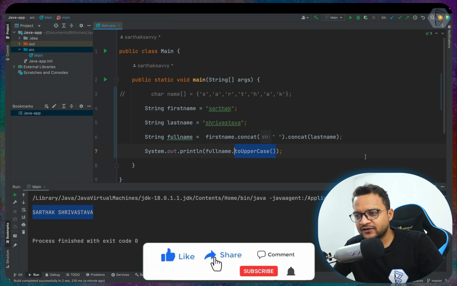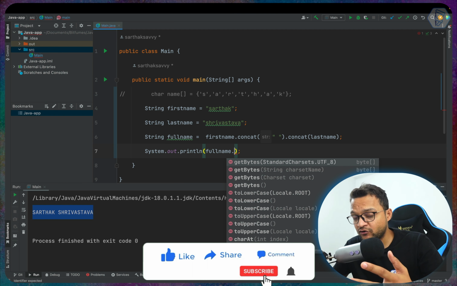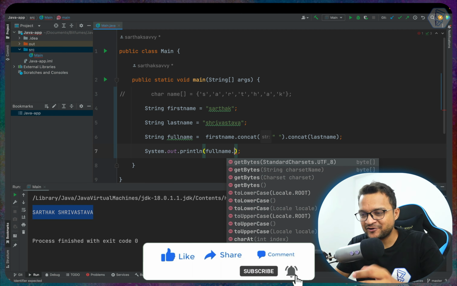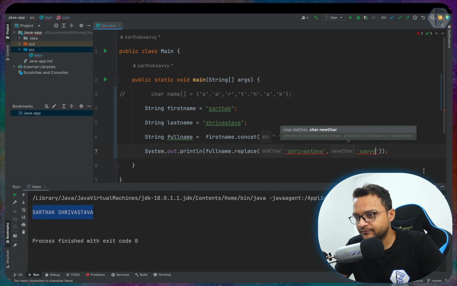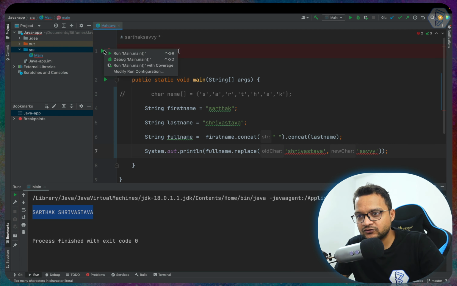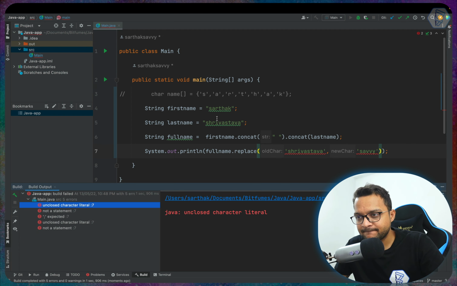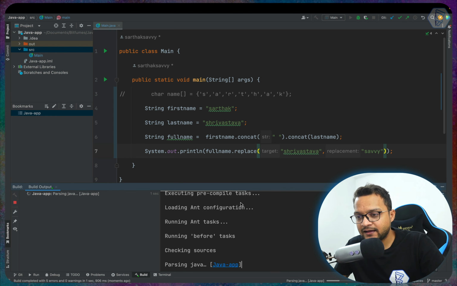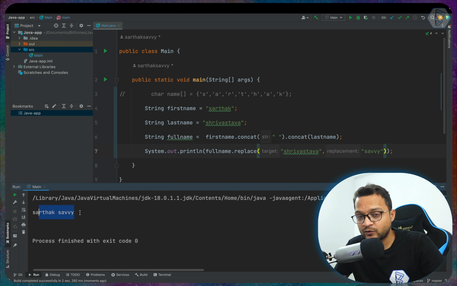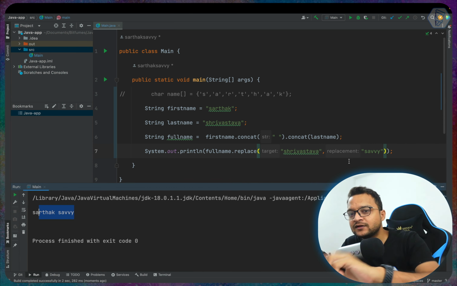There are many methods available for a string, but you need to play around with them. It's not good to show each and every one because all are obvious. Let's have one more called replace. If I want to replace Srivastava with Savvy, like this, let's try to run it. Okay, I think I need to use double quotes like here. Yep, so double quotes are here, and it should replace Srivastava with Savvy. It has replaced Srivastava with the Savvy word.